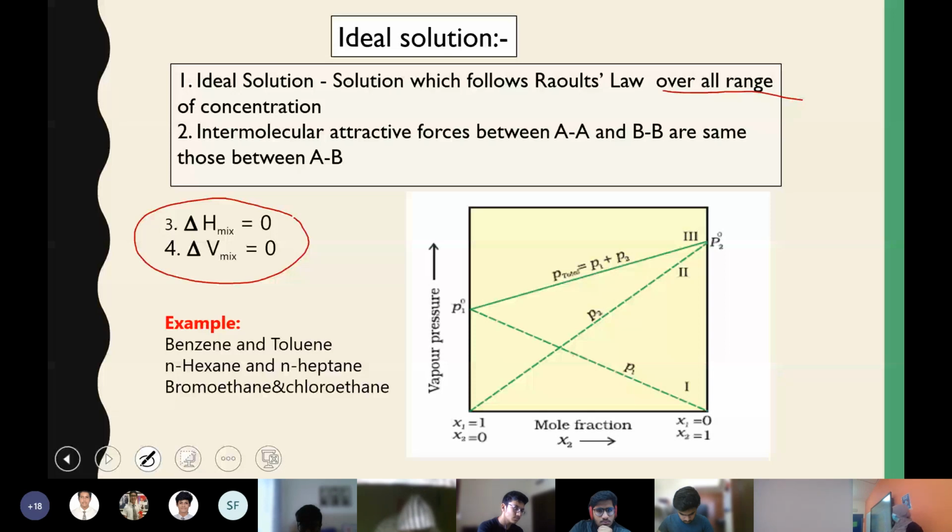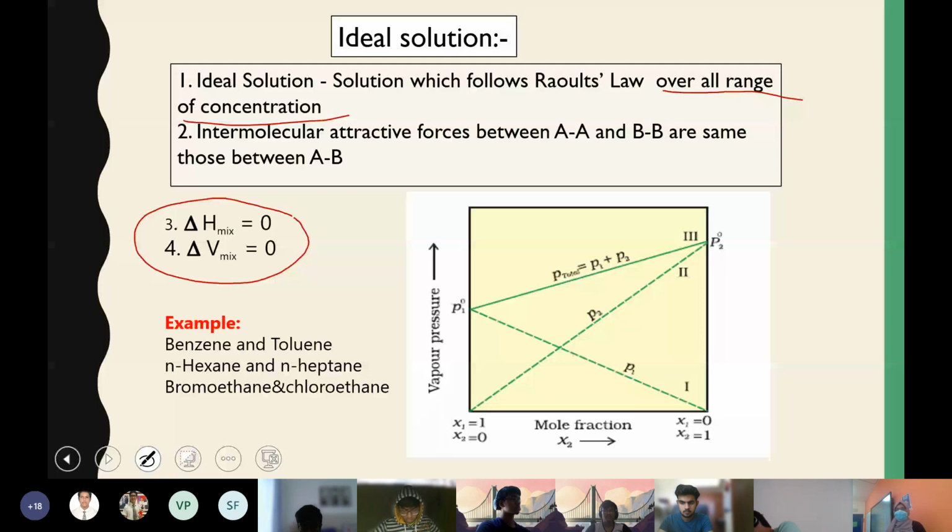Then the intermolecular forces between the same particles, A and A, B and B, will be equal to the interaction between A and B. Then enthalpy of mixing and change in volume on mixing are both equal to 0. There is no heat energy taken or liberated during the mixing of the solution, and the change in volume is also 0. That means volume is not increased or decreased during mixing. So any solution which follows these 4 properties together is known as an ideal solution.